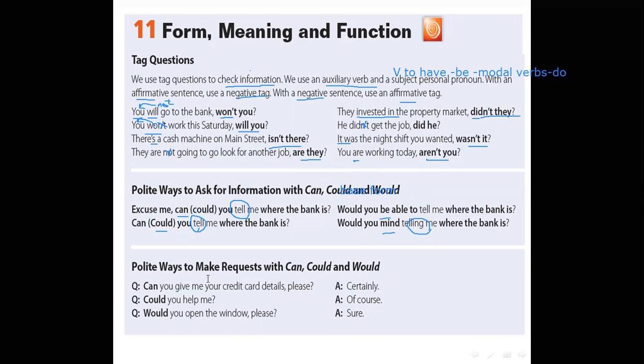Can you give me your credit card details, please? Certainly. This is for a positive reply. What about a negative reply? You can say, sorry, I can't. Excellent. Could you help me? Of course. Would you open the window, please? Sure. Okay, pay attention to the form. Give, help, open, the verb without any addition.